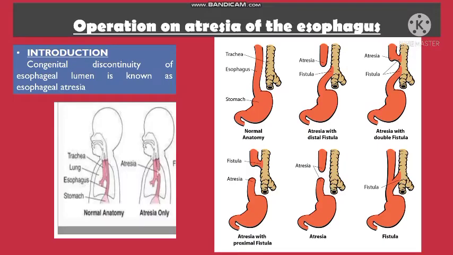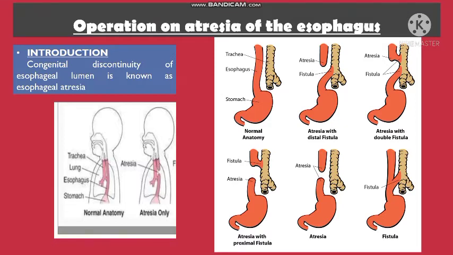Now, the third part of the presentation: operation on the atresia of the esophagus. Esophageal atresia is the congenital discontinuity of the esophageal lumen. It can be of several types according to the presence or absence of the tracheoesophageal fistula. A fistula is an abnormal connection between two body parts.